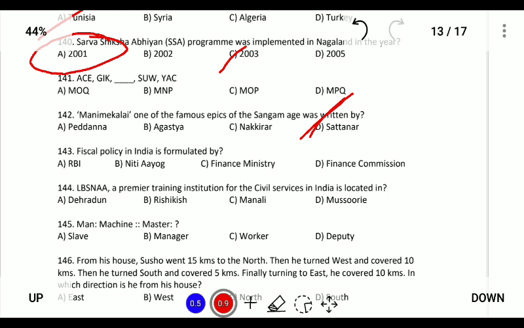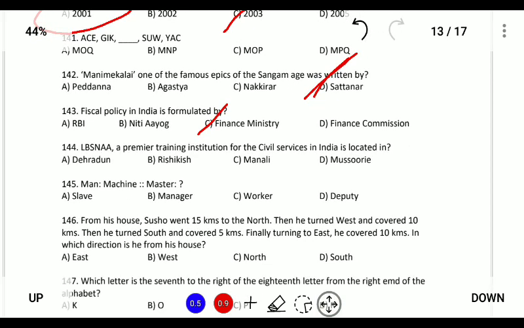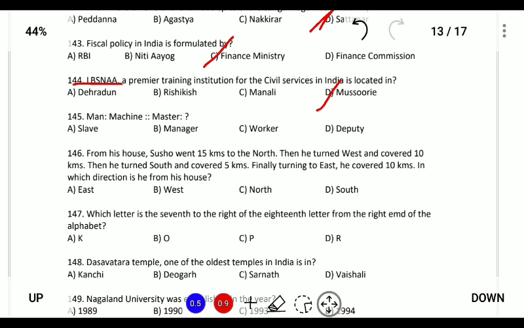Next, fiscal policy in India is formulated. So fiscal policy refers to all the collection of tax and rate of tax and how much tax should be collected, and this has been formulated by the Ministry of Finance. Labasna is a premier training institution for the civil service in India, and this is located in Mussoorie. Labasna stands for Lal Bahadur Shastri National Academy for Administration.